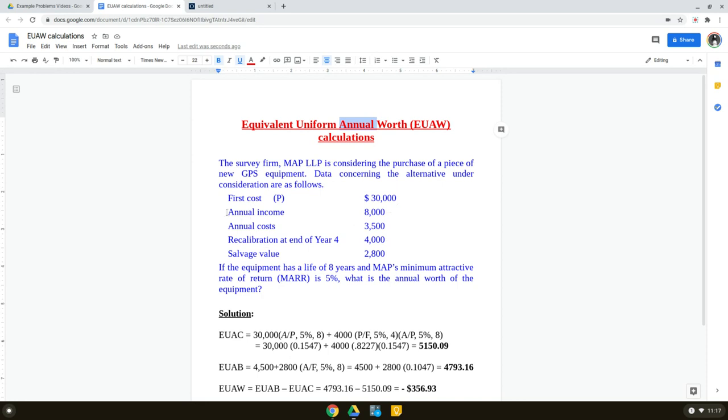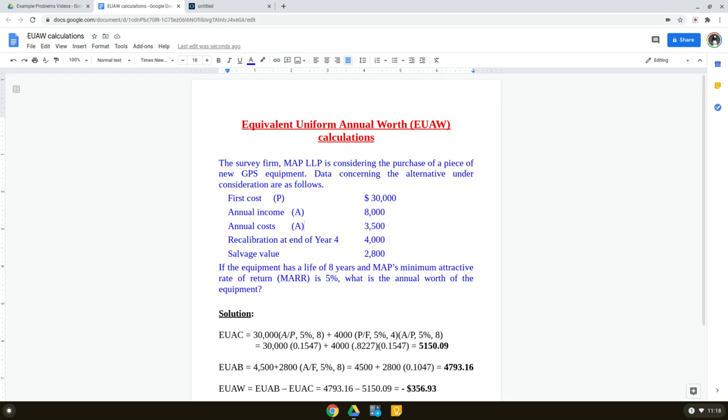The next two values, annual income and annual cost, are already annual. Because we are calculating EUAW, annual worth, and they are already annual, we can just add them up or subtract them. Those are the easy ones, right? Because they're already in annual terms. Annual income is plus $8,000, because it is income from the equipment, and the annual cost of $3,500 is negative. Once again, this is also already in annual form.